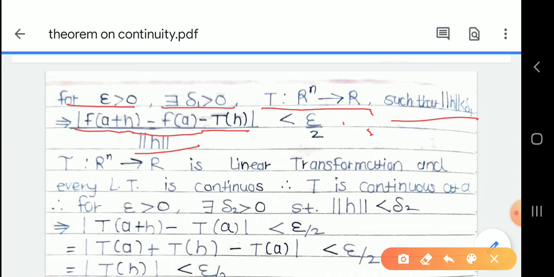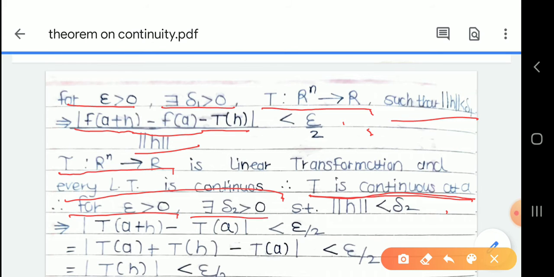Now T is a linear transformation, and every linear transformation is continuous. We learned this result in our previous classes. As T is continuous at a, using the definition of continuity, which all of you know: for epsilon greater than 0, there exists delta 2 greater than 0 such that norm h less than delta 2 implies modulus of T of a plus h minus T of a is less than epsilon by 2.